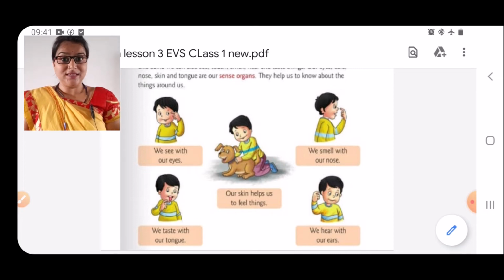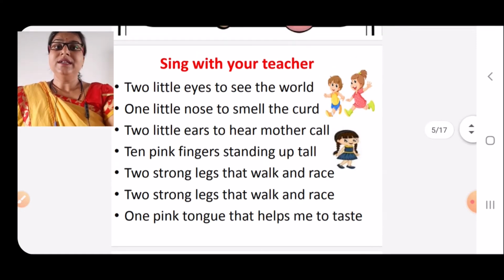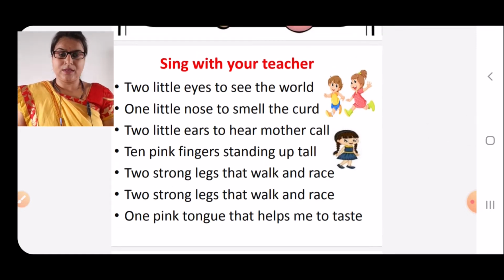Now let's go to the next page. There is one poem given in your book. Sing with your teacher. First, what will we do? First, we will read the poem.